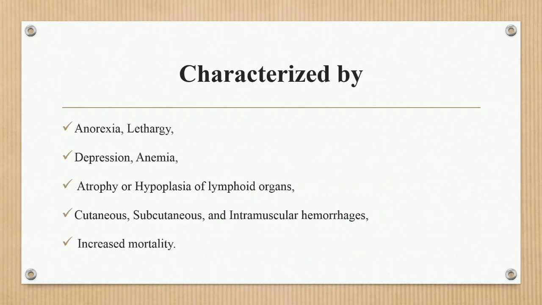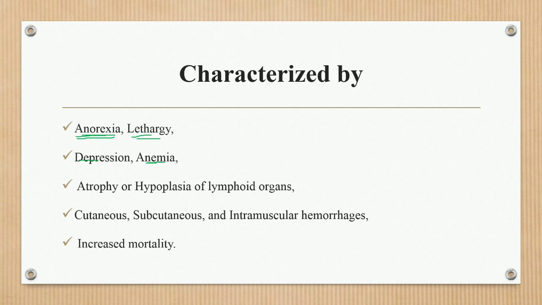Then, how to identify that the birds are infected with the chicken anemia virus. They show anorexia and lethargy. With anorexia, they cannot take food, and they show lethargy. Next point, depression and anemia. If we do blood profiling, we find the birds infected with the chicken anemia virus are anemic.